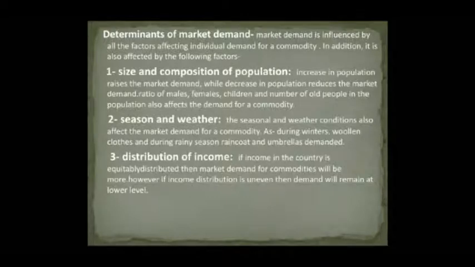Third and last, distribution of income. If income in the country is equitably distributed, then market demand for commodities will be more. However, if income distribution is uneven, people are either very rich or very poor, then market demand will remain at a lower level.